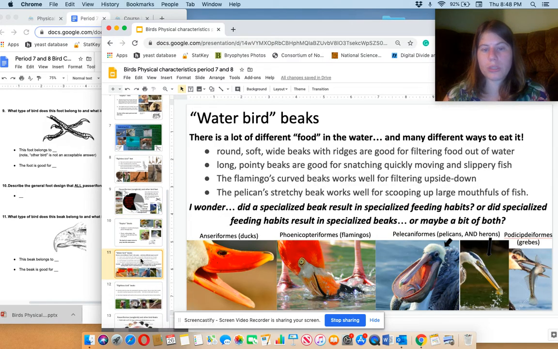On to some water bird beaks. So there's a lot of different food in the water and many different ways to eat it. You can filter the water out and kind of get pieces of food in by stirring up the bottom of whatever you're eating from. For example, ducks and flamingos do this just in slightly different ways. Well, very different ways. Ducks do it underwater and flamingos do it upside down. That's why their beak is curved like it is, so they can dabble and stuff, like sift through the sand.